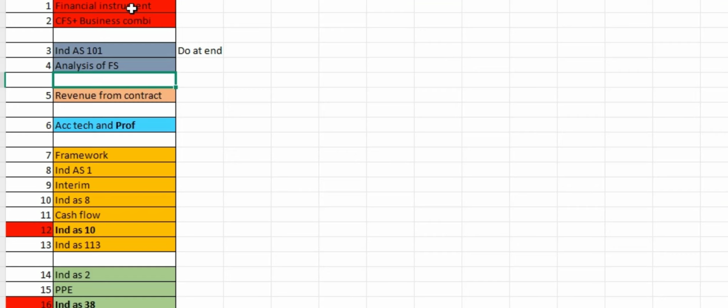Okay, because to do this chapter you need the understanding of all the other chapters, right? Revenue from contract, do not skip. If you are already skipping financial instruments and CFS, I will discuss that later. But if you are going to skip financial instruments and CFS, do not skip revenue from contract, which is very important. You will understand the importance once I analyze the past paper trends. At that time you can understand the importance of revenue from contract.